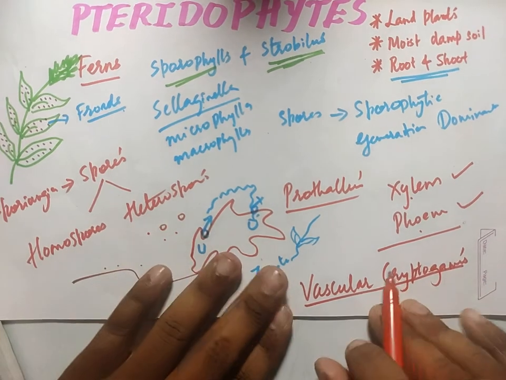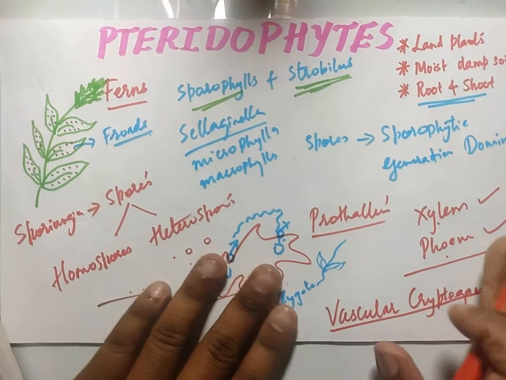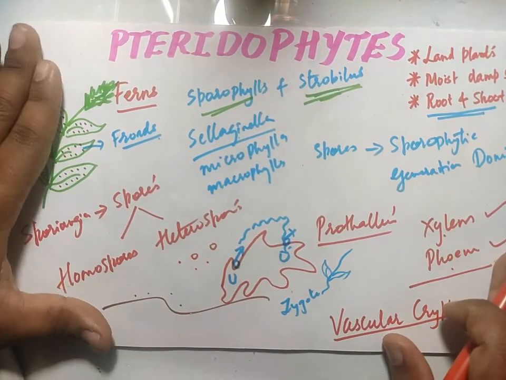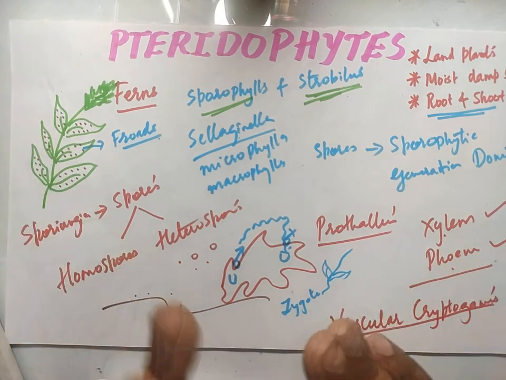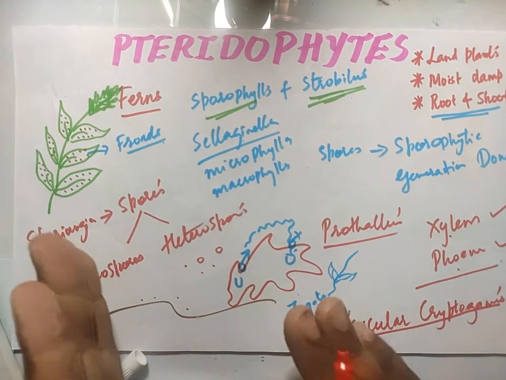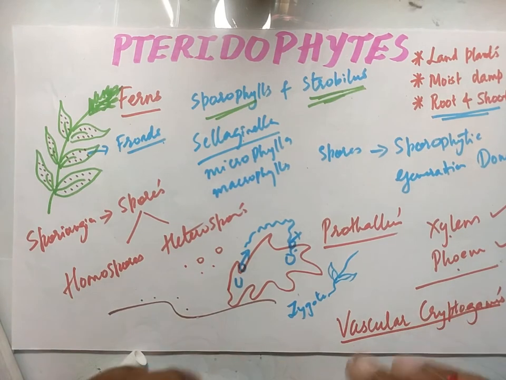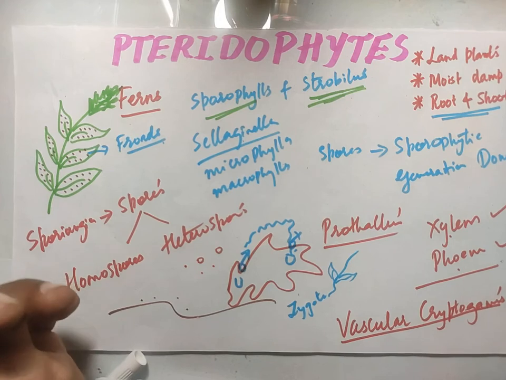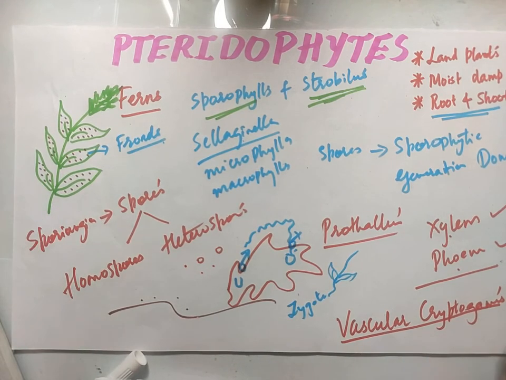I hope you have understood pteridophytes. In the next class, I will explain the differences between bryophyte and pteridophyte, and I will stress more on gametophytic generation and sporophytic generation, why it is called dominant and all those things.